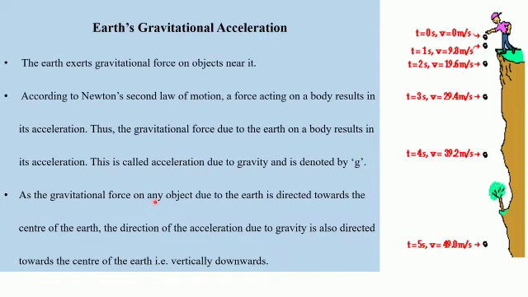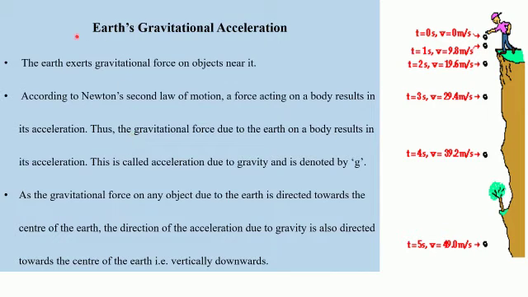As the gravitational force on any object due to the earth is directed towards the center of the earth, the direction of acceleration due to gravity is also directed towards the center of the earth, that is vertically downwards. So we just now discussed that the gravitational force is the force due to which the earth attracts every object in the vertically downward direction towards the center of the earth. So the acceleration due to gravity will also be directed towards the center of the earth in the vertically downward direction. Now let us try to understand the same thing with the help of an example.